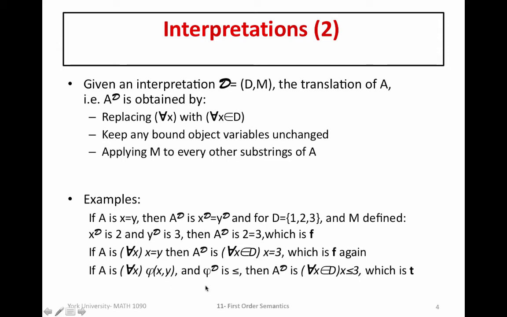So then the interpretation of this becomes for every x in D, again applying this first rule here, x less than or equal to 3. So right, this would be x less than or equal to y. Again, x is bound, so it stays the same, but y gets translated to 3 by how we've defined our interpretation. So now we have A under D is the statement for every x in the set {1, 2, 3}, x is less than or equal to 3. And this is in fact true, right? Because 1, 2, and 3 are all less than or equal to 3.